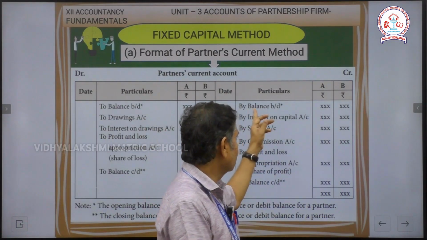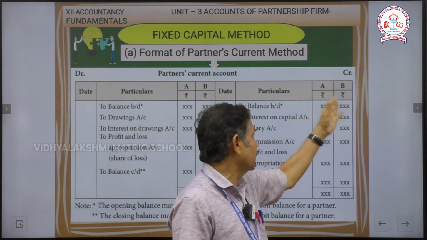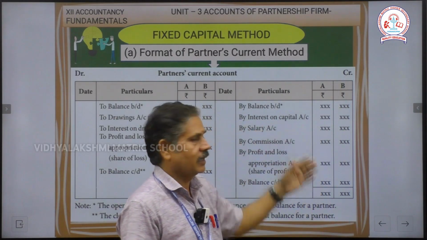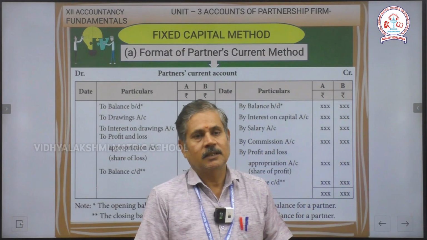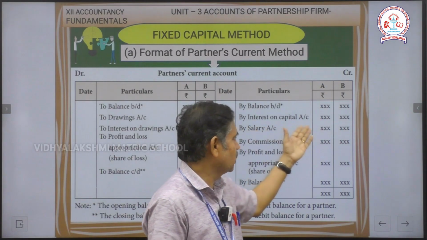So write the value here by balance BD in A amount, A current account balance and B current account balance. And the next one we can write interest on capital, based on capital, end of the year how much they are getting the benefits, the business point of view interest, that you have to mention here.